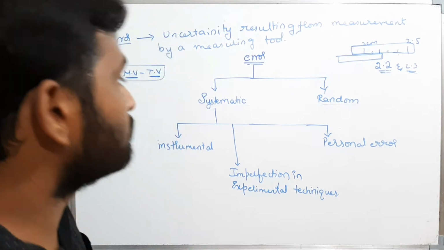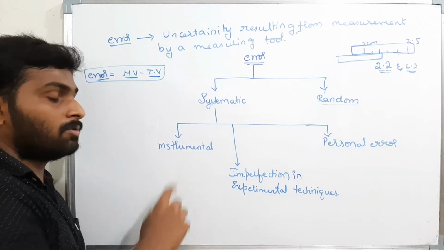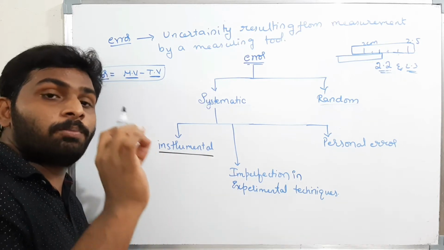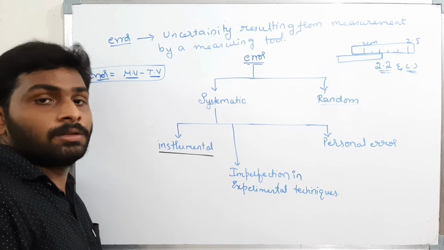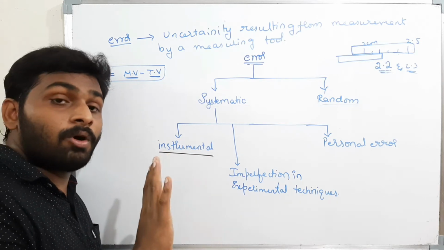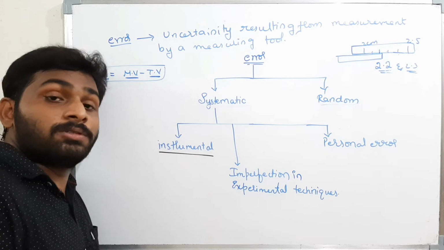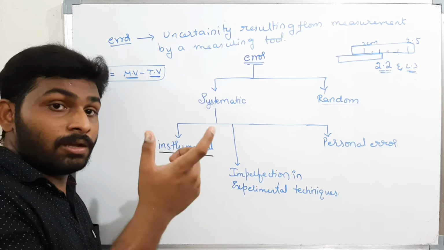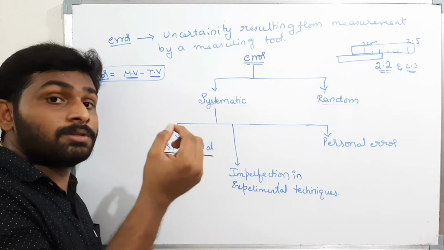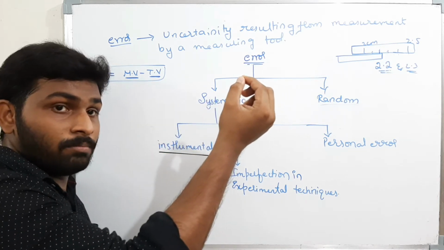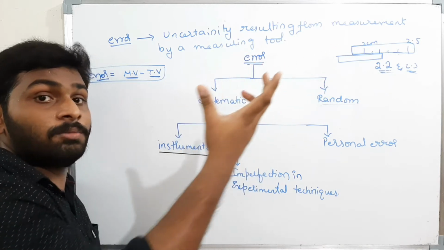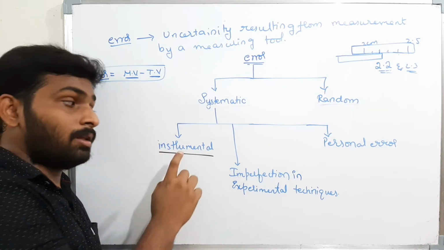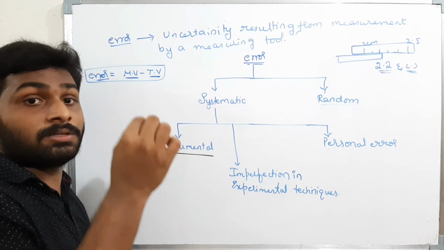If you observe carefully, what are systematic errors? Now I am using some instrument, and instruments don't always come with proper manufacturing designs. There will always be some imperfections in the readings, in the measurement. If I take vernier calipers, which we already studied, there will be some zero error. Either the zero mark will come on the left side, or the zero mark will come on the right side. That means in some instruments there is some error. Those types of errors are known as instrumental errors. They come from the imperfection in the instruments and measuring tools.